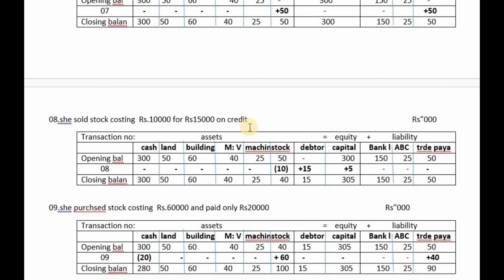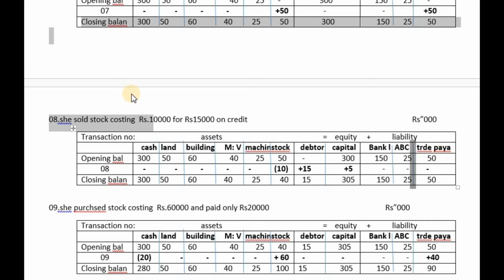Now look at how it is recorded in the accounting equation. After the seventh transaction, the closing balance is going to be the opening balance of this table. Earlier there was no debtor or trade receivable, so no opening balance, and then we apply the 8th transaction to the accounting equation.